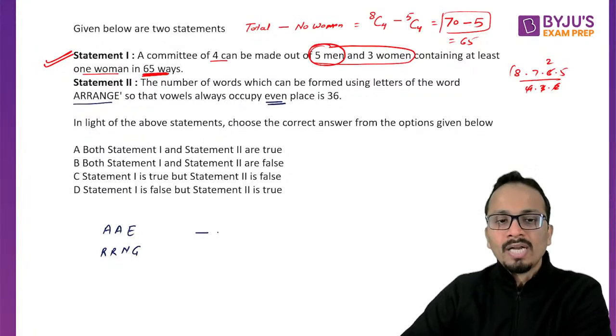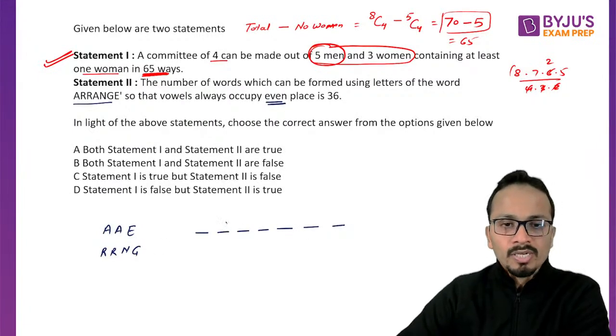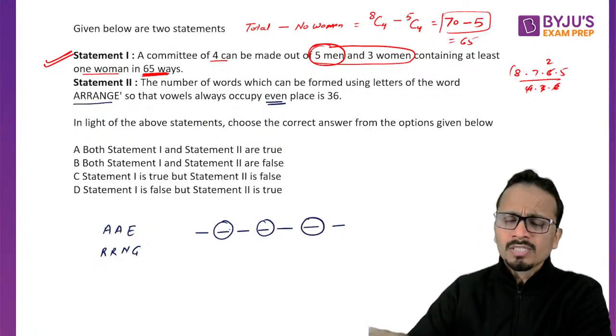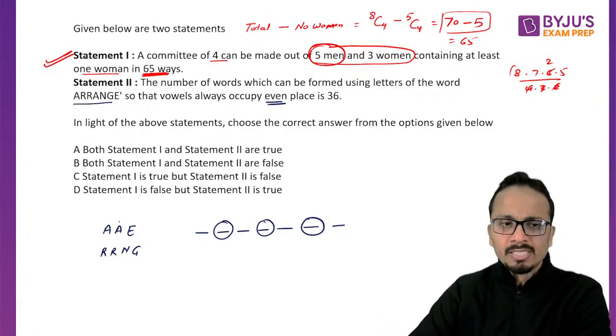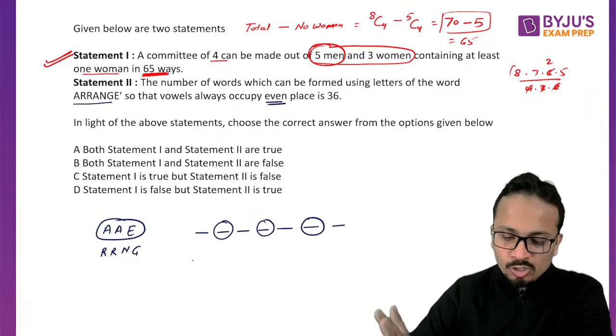So let's do that. 1, 2, 3, 4, 5, 6, 7. This is a 7-letter word. Even places are these 3 places. So vowels first of all should come at these 3 places. So A, A and E, how many ways are there to arrange these?